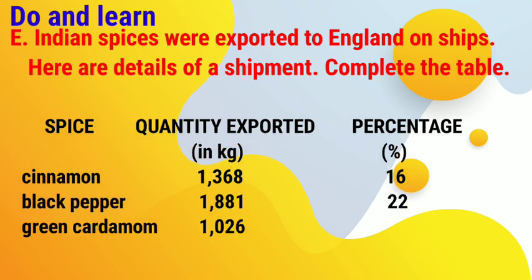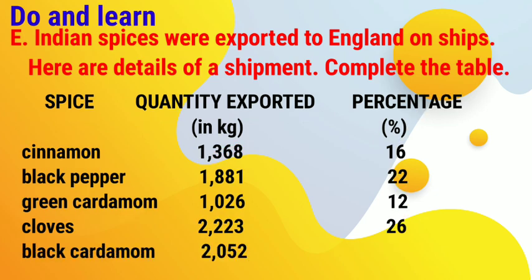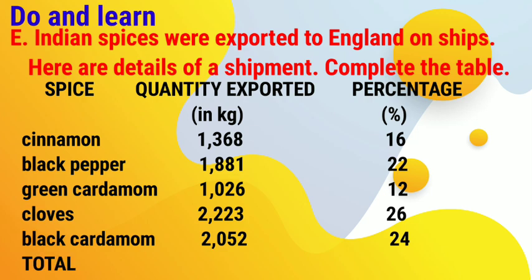Black pepper, 1881 kg, 22%. Green cardamom, 1026 kg, 12%. Cloves, 2223 kg, 26%. Black cardamom, 2052 kg, 24%. Total 8550 kg, 100%.